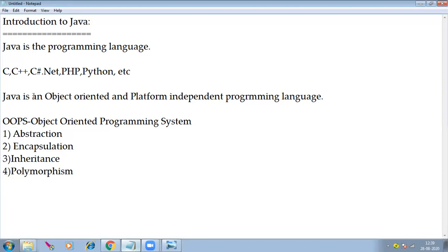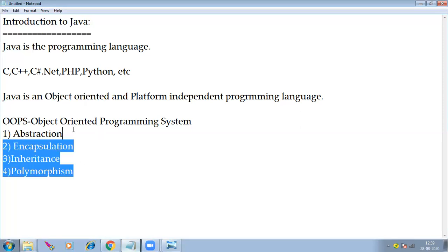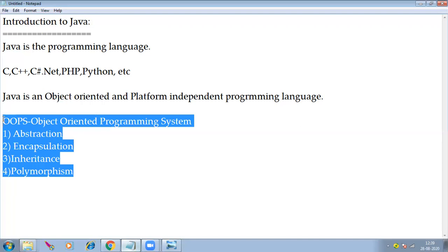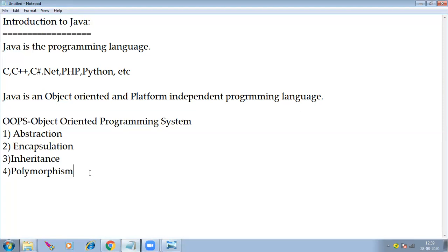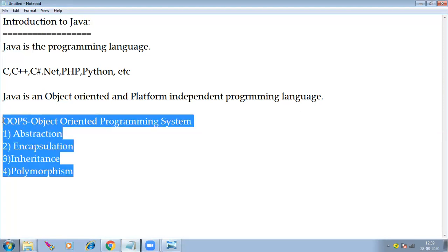So Java is an object-oriented programming language. Let me repeat once again. What is object-oriented programming? Any programming language which follows or satisfies the OOPS principles to develop software or applications is known as an object-oriented programming language. So in Java we apply the OOPS principles to write programs to develop applications. That's why it is an object-oriented programming language.